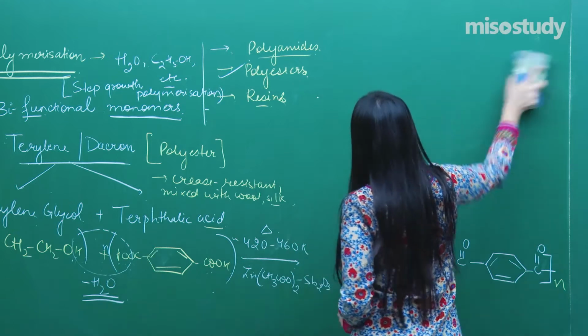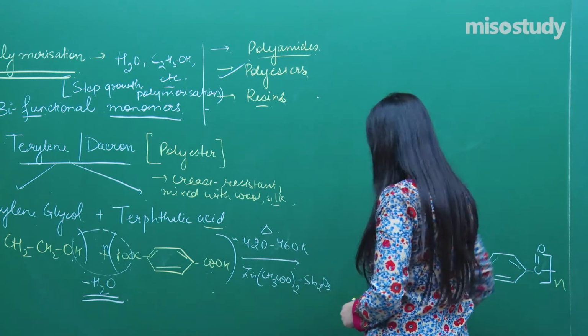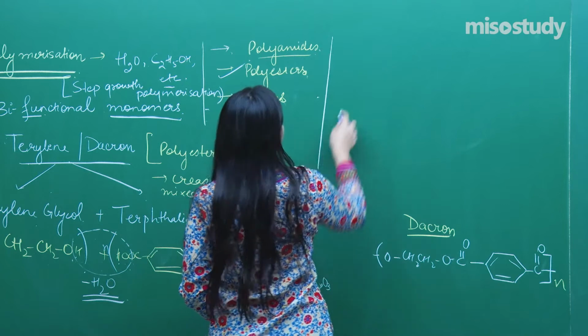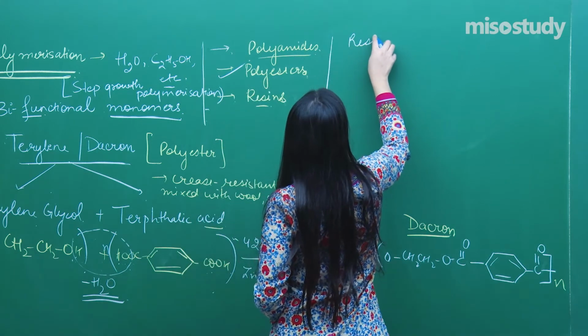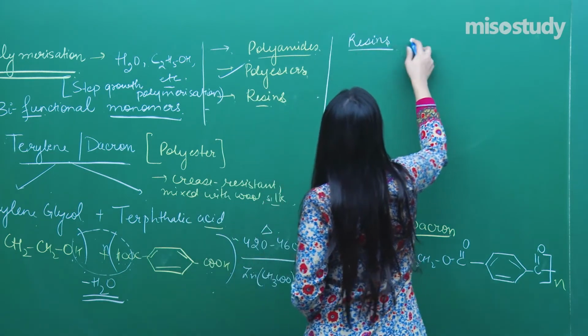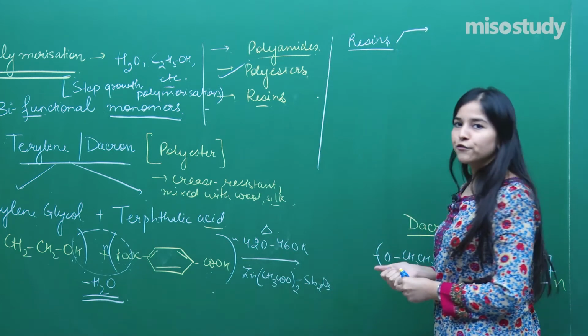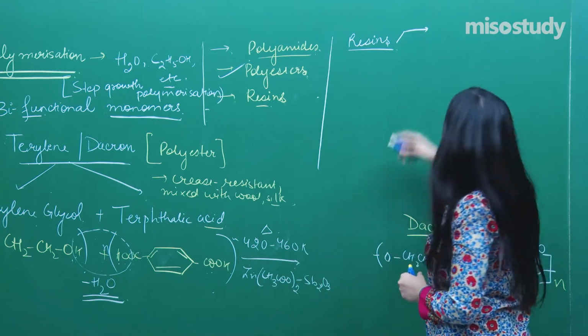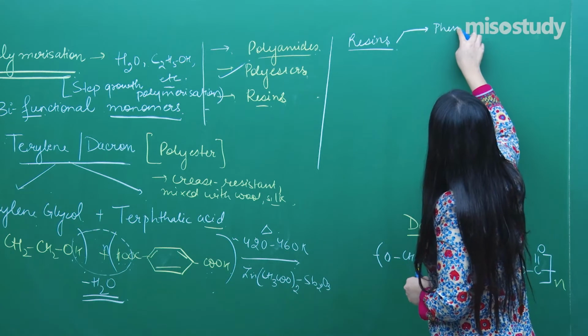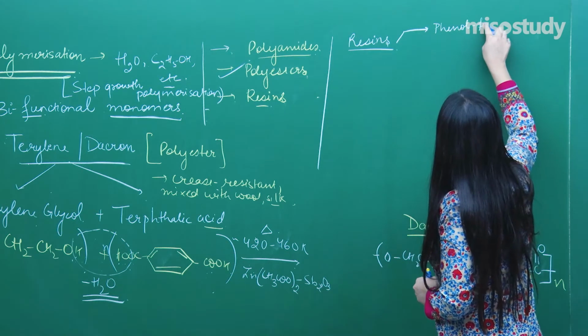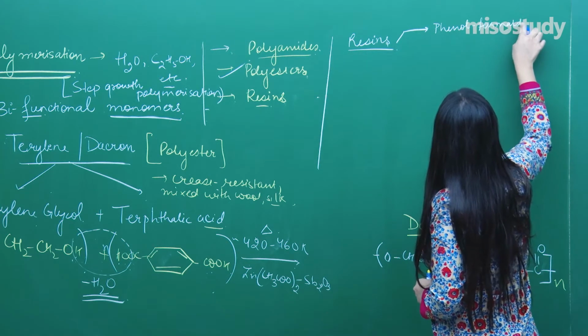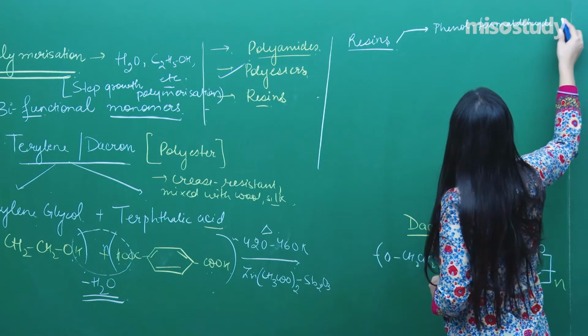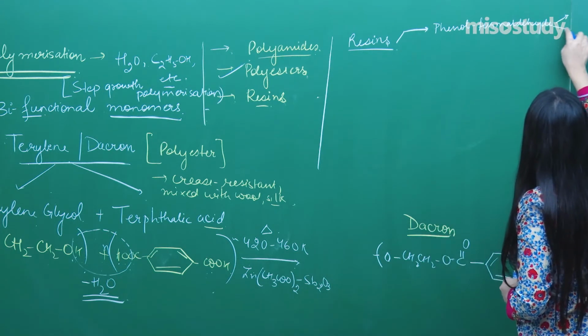Now let's talk about the resin part, and it's an important one. Mark this as important. Resins. In resins, I'll be discussing the phenol formaldehyde resin, right? Phenol formaldehyde resin, in which we will be talking about two.